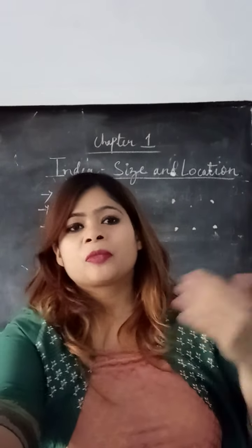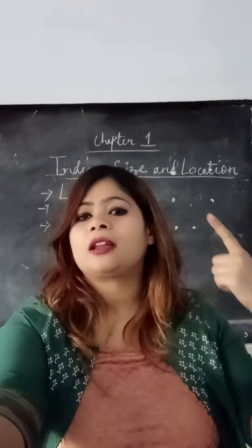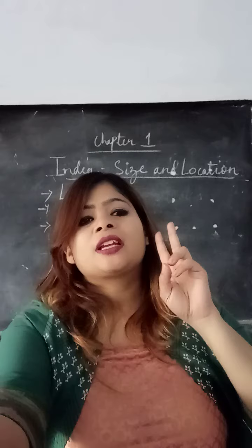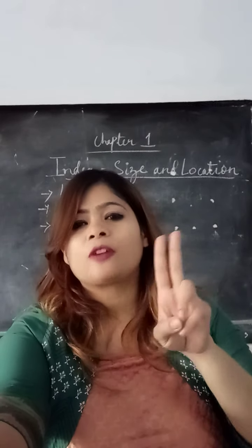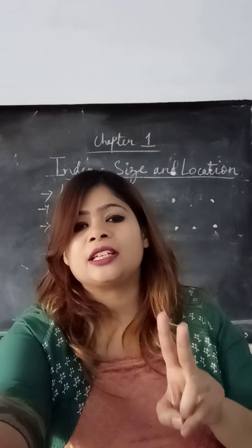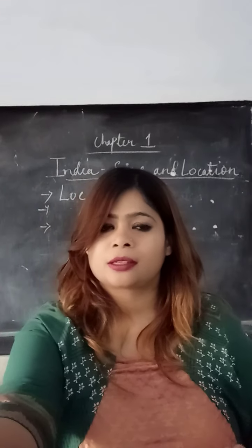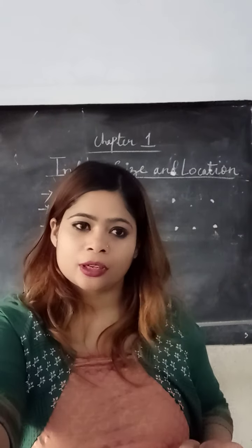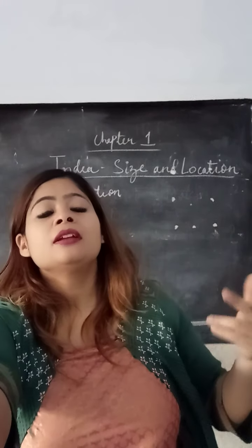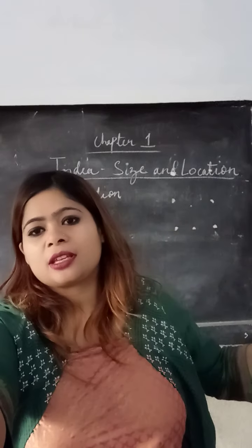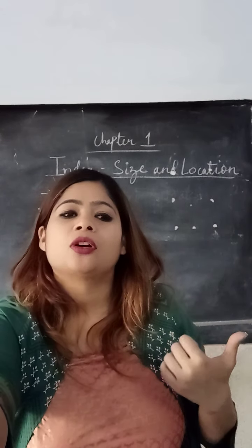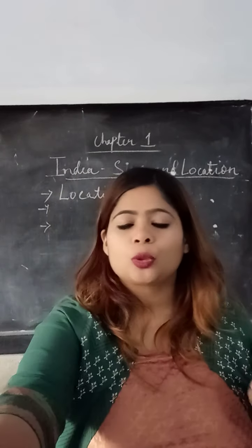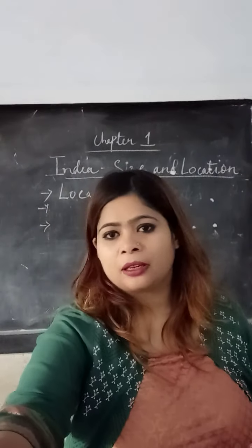To recap the previous content, number 1, India lies entirely in the northern hemisphere. Number 2, the Tropic of Cancer is dividing India into roughly 2 equal parts. The angular value for the Tropic of Cancer is 23.5 degrees north. Then towards the southeast of the Indian subcontinent, we saw the Andaman and Nicobar Islands, and in the southwest we saw the Lakshadweep Islands.